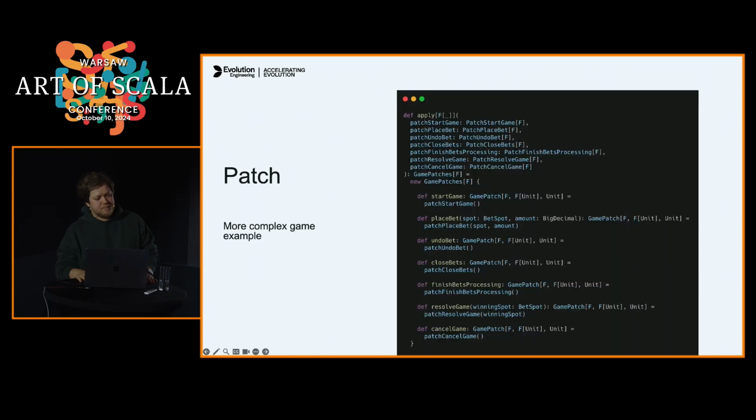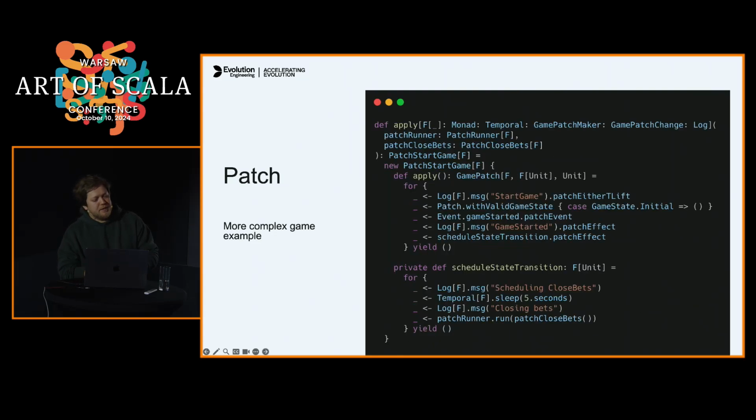So we can just start packing our patches into separate entities, right? And just have this aggregation of game patches for usage, but they will basically call underlying patches. And it's gonna look like this.